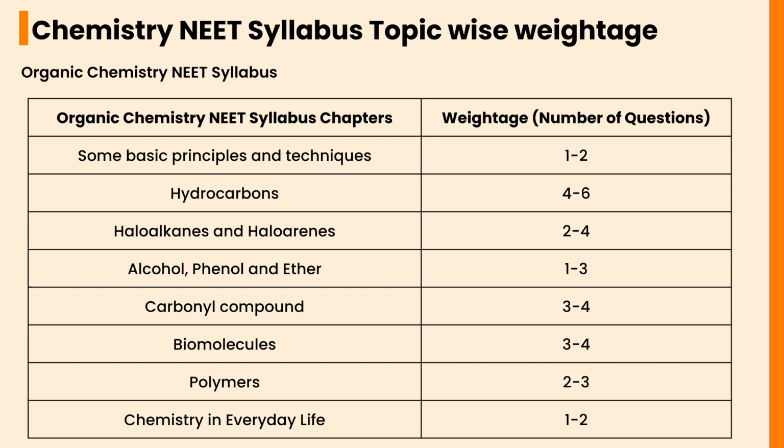Hydrocarbons will carry a weightage of 4 to 6 questions. Haloalkanes and haloarenes will carry a weightage of 2 to 4 questions. Alcohol, phenol and ether will carry a weightage of 1 to 3 questions.